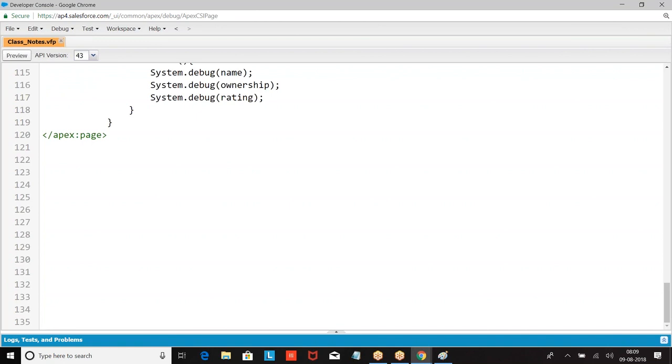If you want to know the complete syntax of the class, we are supposed to understand one more concept. What is it called? Access modifier. Before the class, I have to define whether it's public, private, global or protected. So what is this access modifier and what is its purpose? Let us understand this.